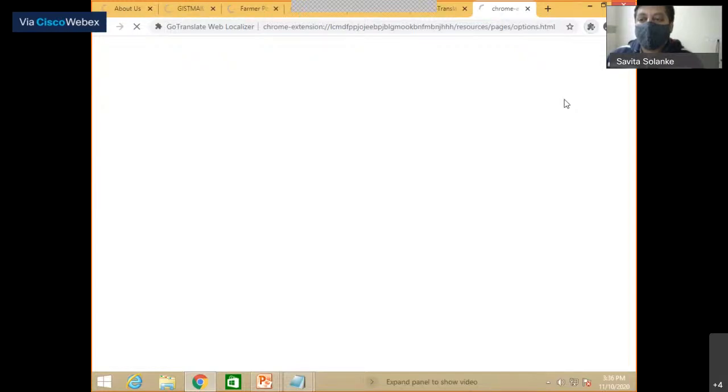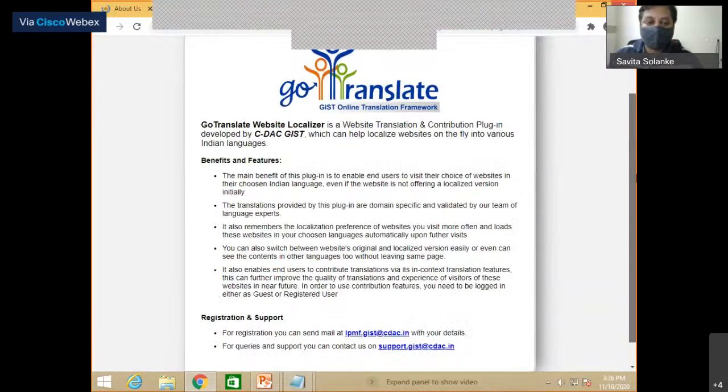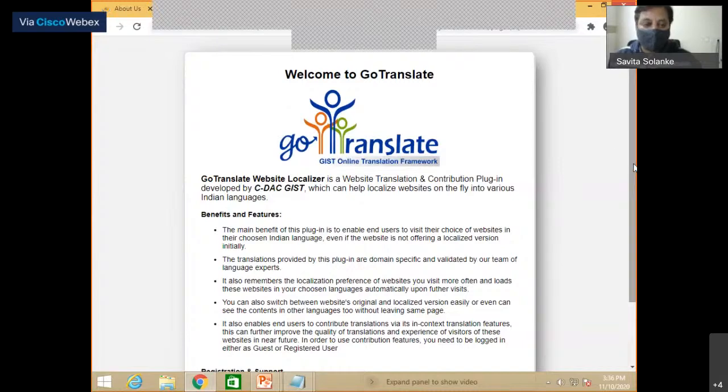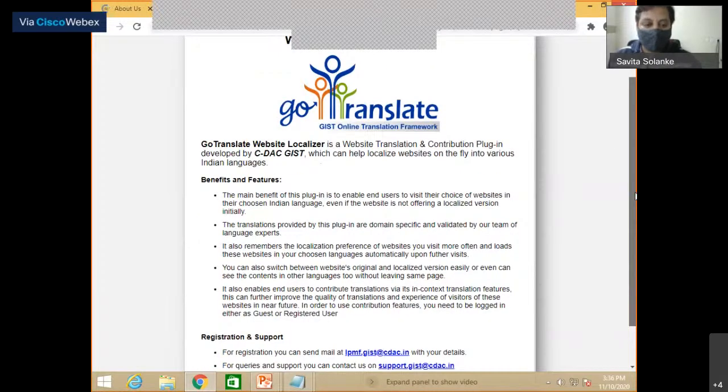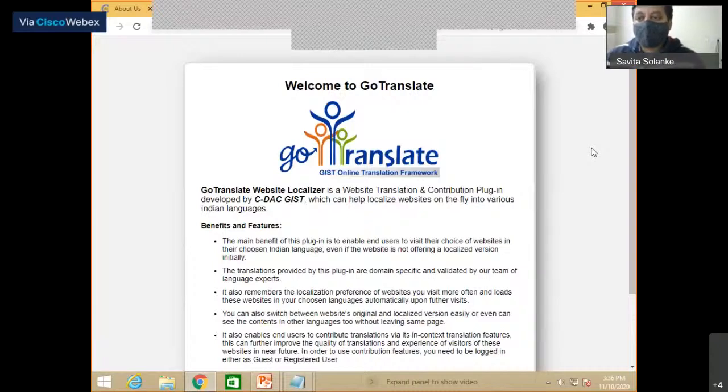Once the installation completes, just the description of that plugin, what it does, and the highlights of some of the features. You can also raise requests for registrations. You can send to our mail IDs shown here over here and get the logins done.